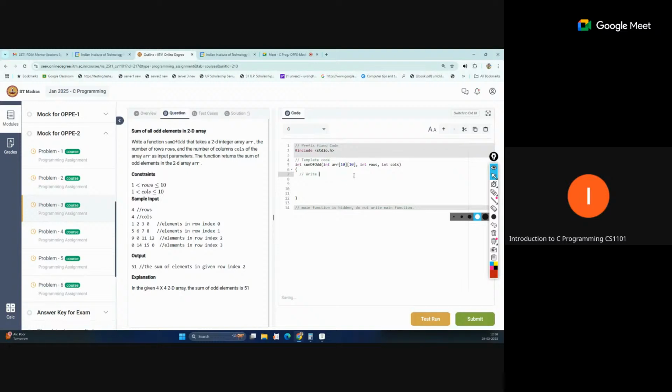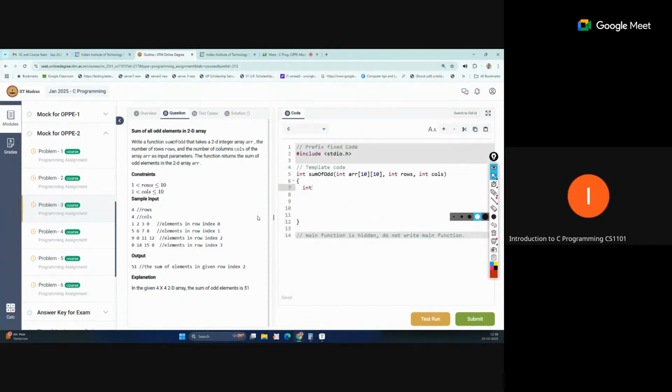Otherwise, if you know the traversing things, simply compare whether that number is odd or not, and if yes, then add it. So take a variable like total or sum, anything, where we will store the final result. So int total equal to 0. And then we will run a loop.